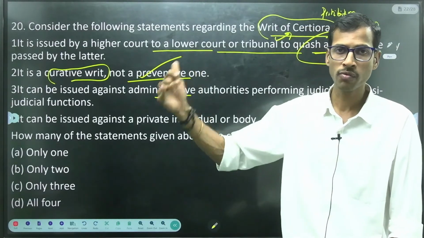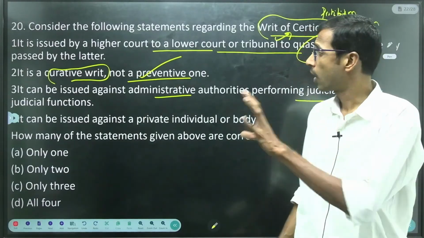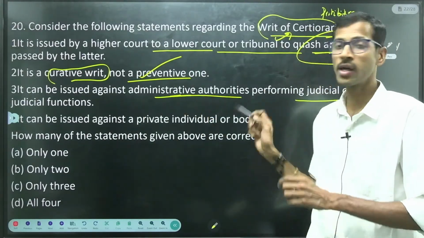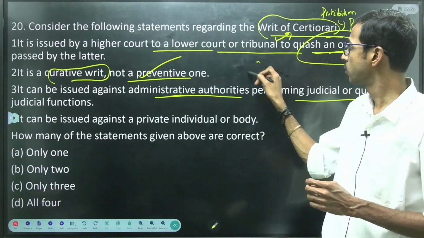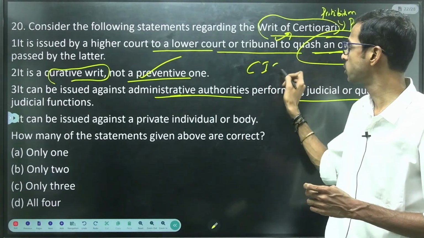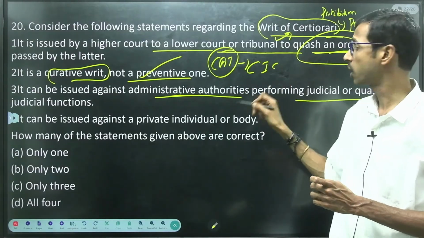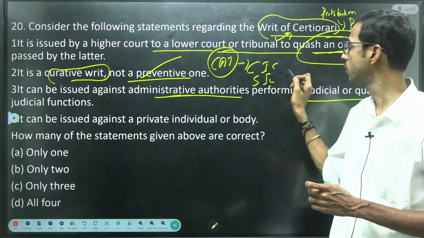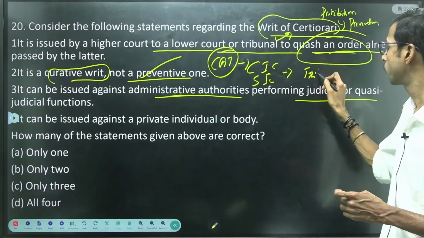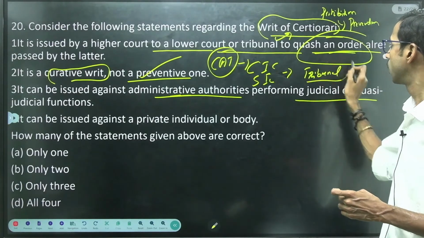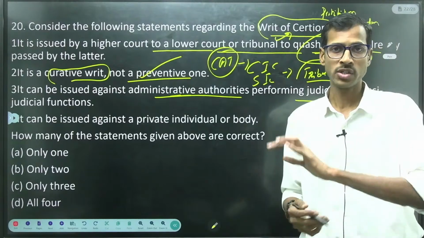So whoever is operating here, administrative authorities, already discussed, right? So the Central Information Commission, Central Administrative Tribunals, and we have the State Information Commission. These are tribunals which function with quasi-judicial functionaries, right?